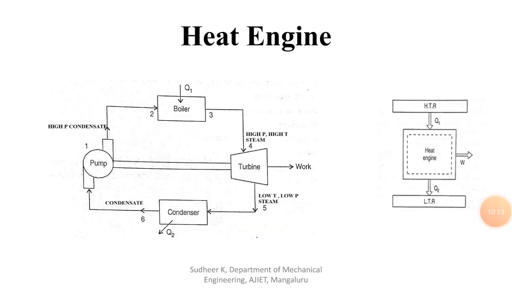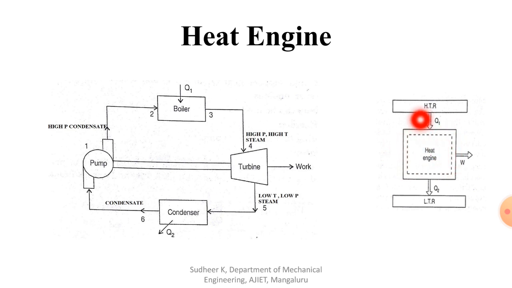Now, before starting with the next law of thermodynamics, we should know about some important devices that convert heat into work, as well as devices that convert work into heat. One such device is the heat engine. A heat engine is a device used to convert heat into work. You can see here, this is the device we call a heat engine.